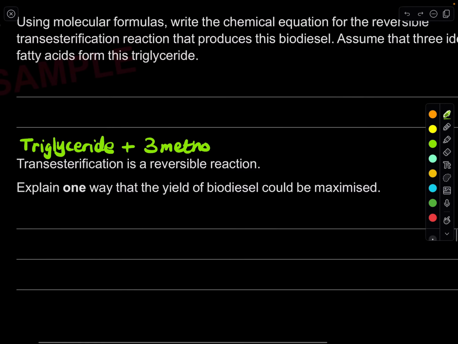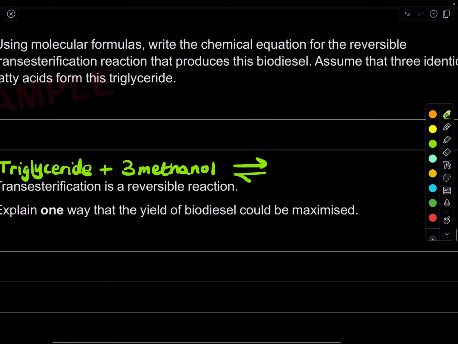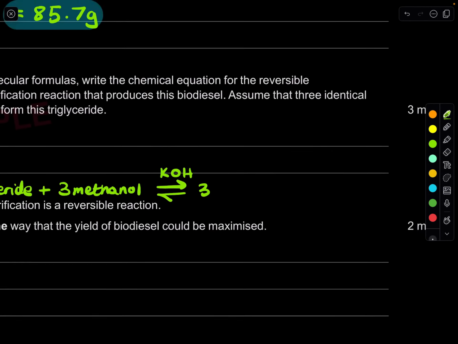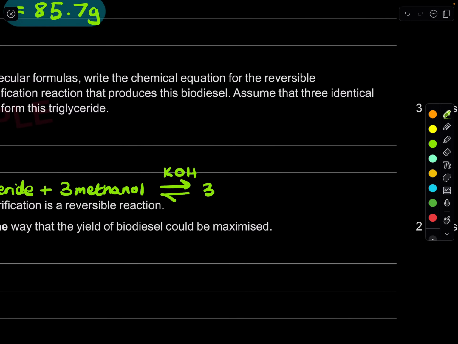Because it's a reversible reaction, normally you react with KOH, the catalyst used for this reaction, and we form 3 methyl esters.